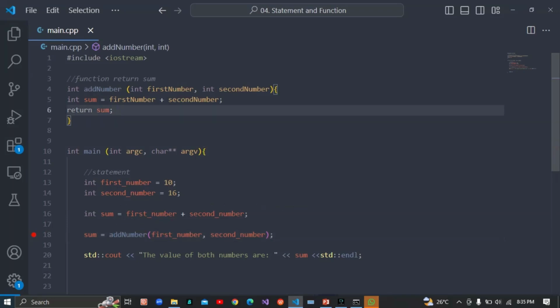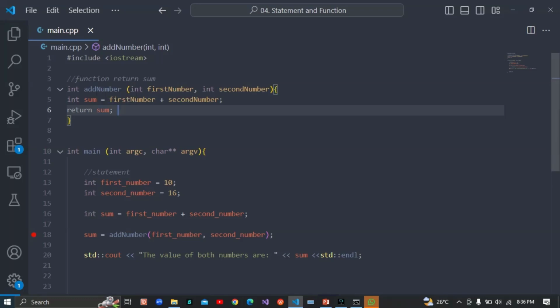Then it goes to this function and sees, okay, yeah, you defined this here. It's going to make this first one this one, and this second one this one. And you use them in a statement that says first number plus second number, and send the value to sum. So when it's done adding, it's going to return. It adds the two numbers and returns the result to sum.